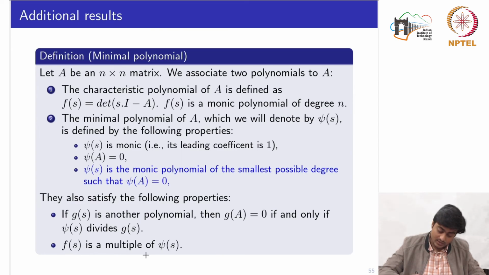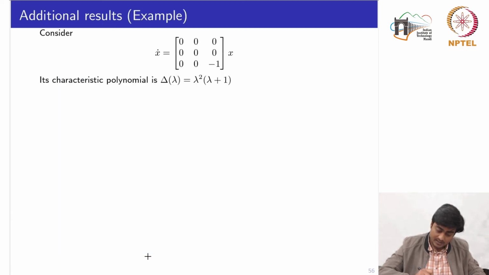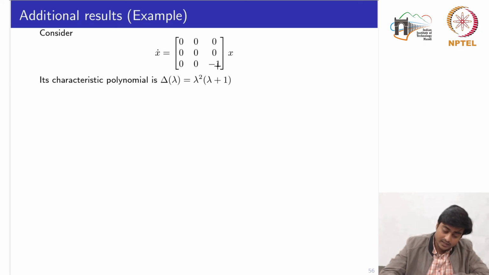And the second one, fs is also a multiple of psi of s. So first we'll consider an example for computing the minimal polynomial. Let's say we have this matrix A given with this specific structure. If you compute the characteristic polynomial, which is given by the determinant of lambda I minus A, it is